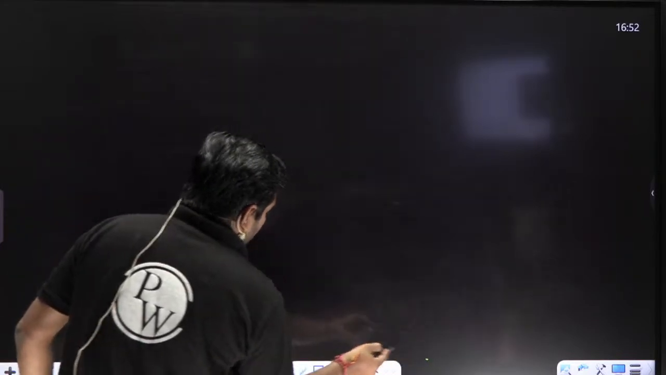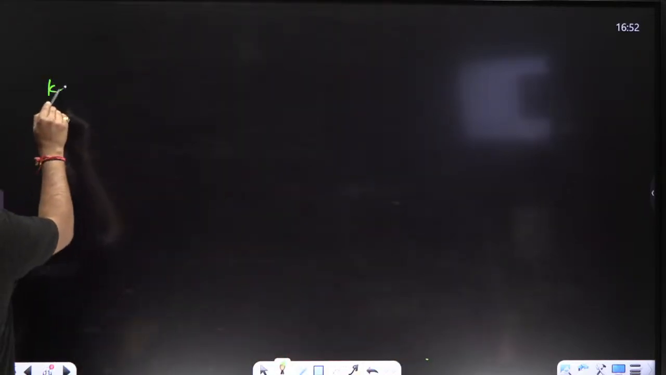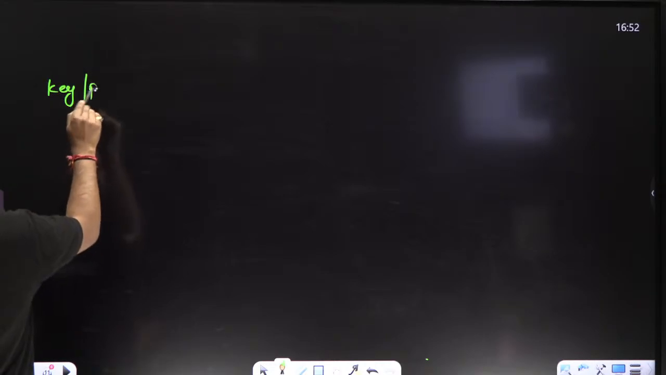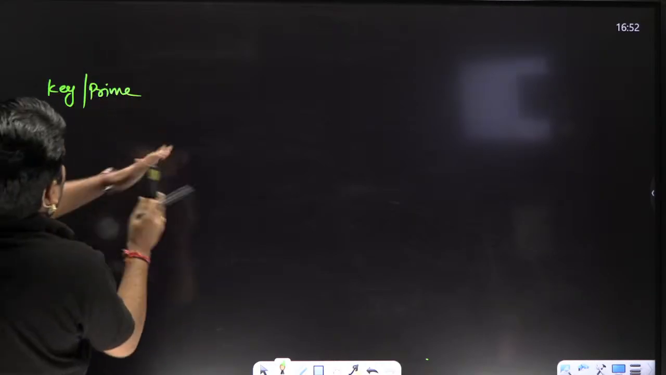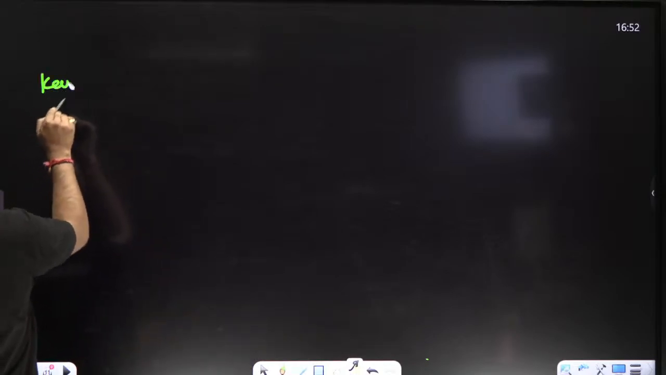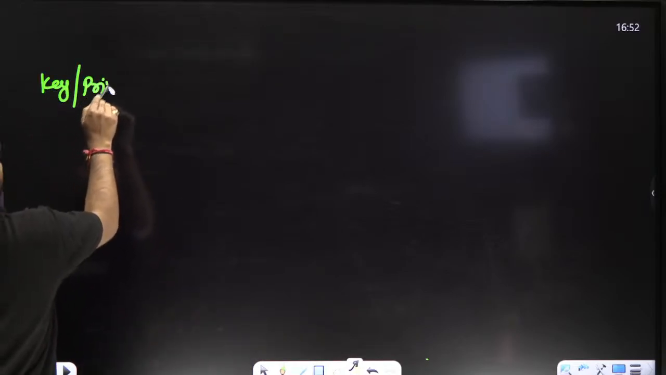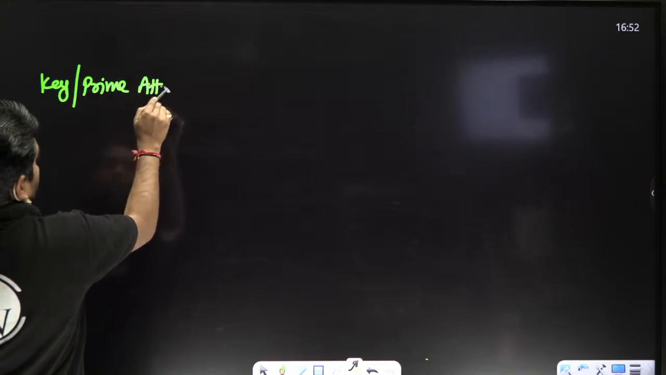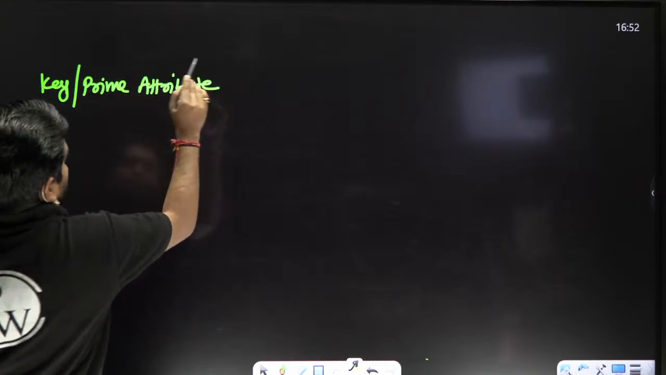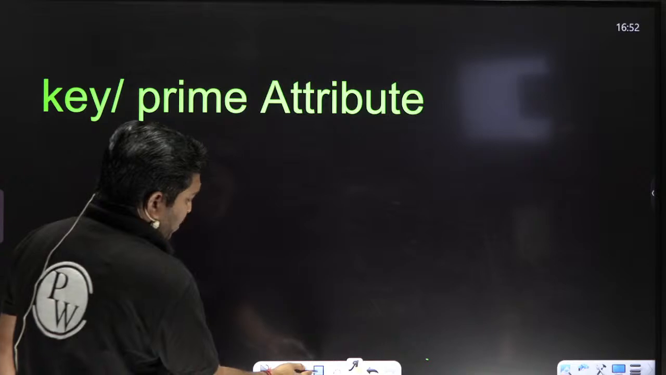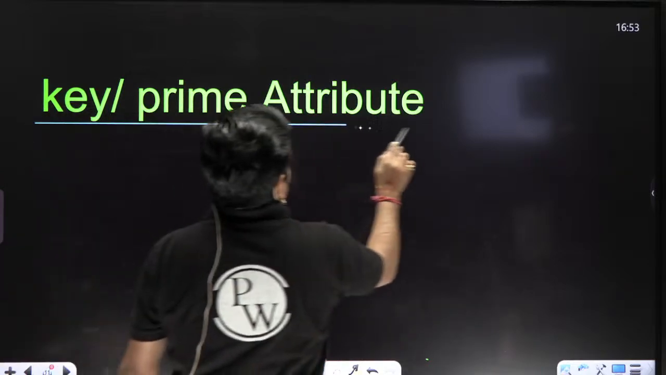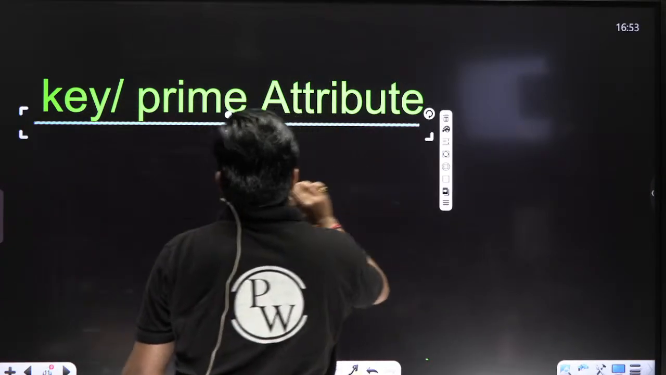Now, try to understand. We have two parts. First one is key or prime attribute. Key or prime attribute, my dear. Most of the students have a doubt about this. What is the meaning of key or prime attribute? Key or prime attribute means what?